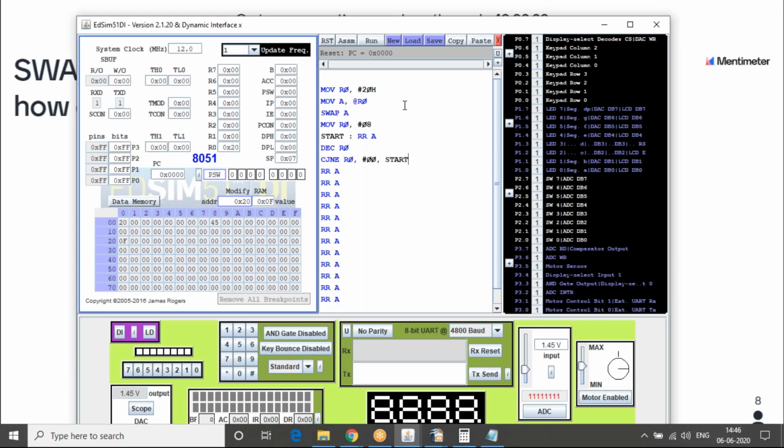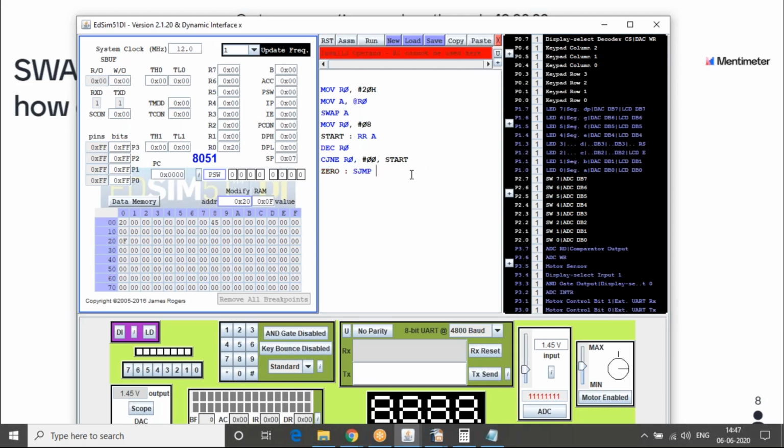It will go to start. If they are equal, which means that R0 is equal to 0, then we come out. So this is a very optimized way of writing whatever we copy pasted the last time. So we will try to execute that and see if this makes sense.